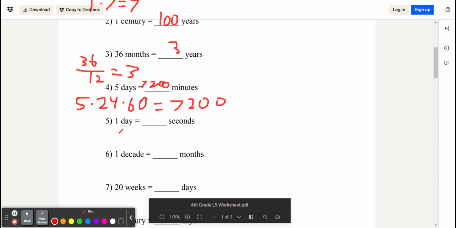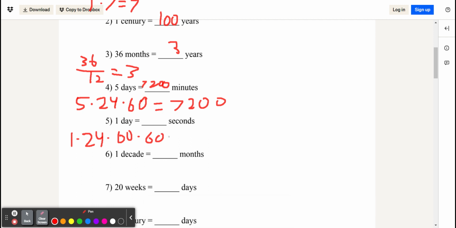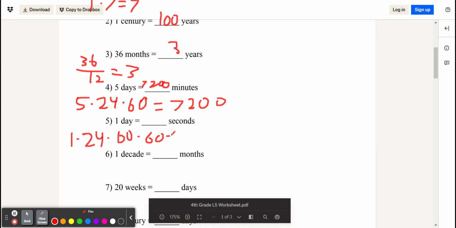Here we convert from 1 day to seconds. So that's 1 day, and then there are 24 hours in a day, and then 60 minutes in an hour, and then 60 seconds in a minute. So that's 1 times 24 times 60 times 60, which is equal to 86,400. And so our answer is 86,400.